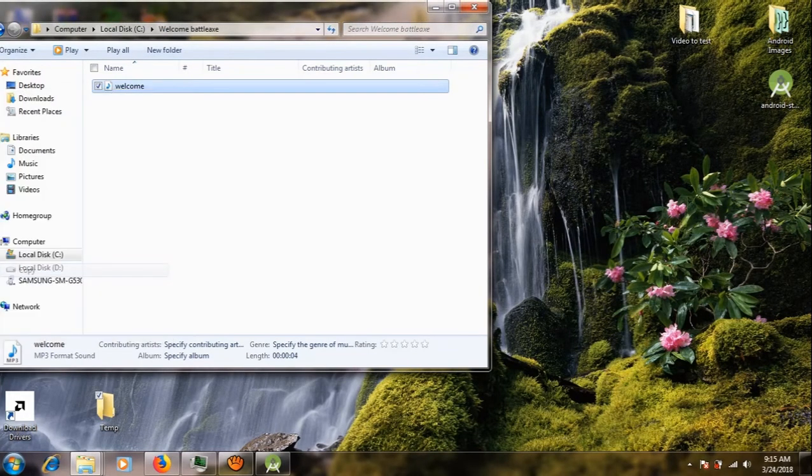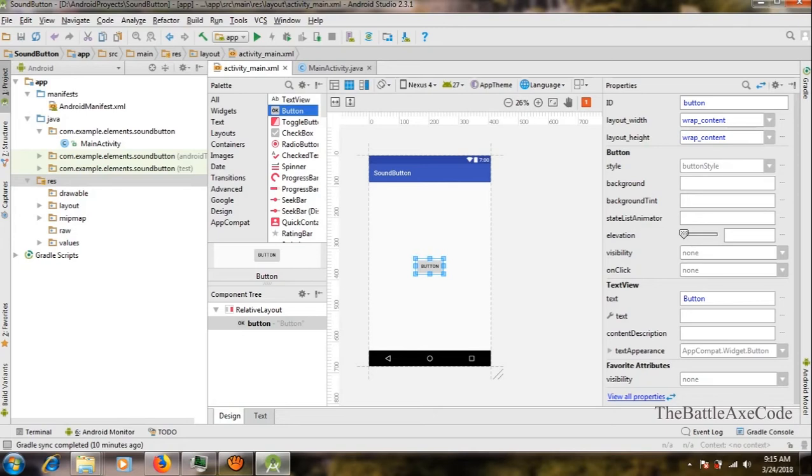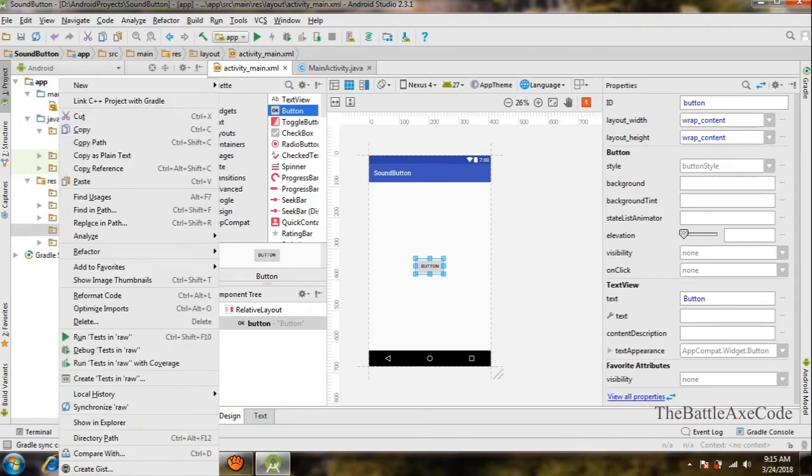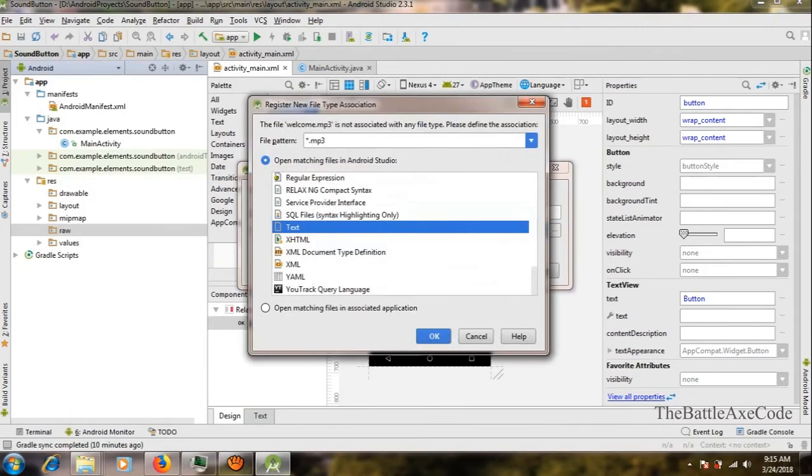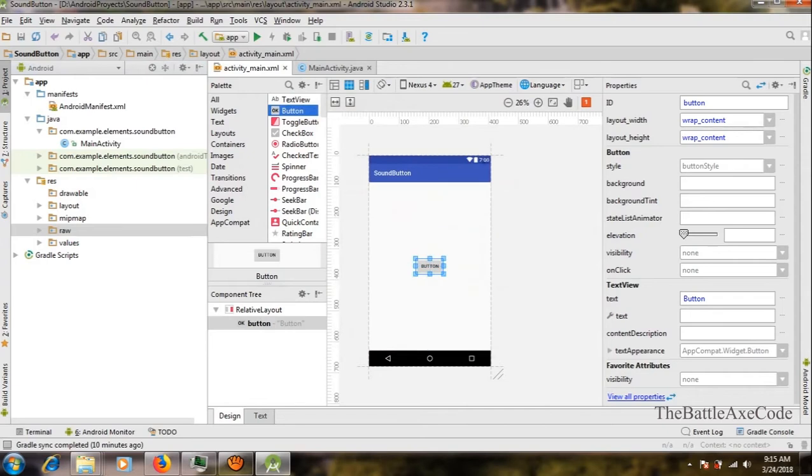It's gonna copy, paste it in raw. There, I got it. Make sure the letters are small letters, all.